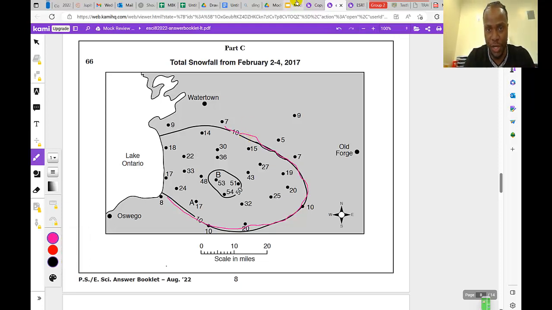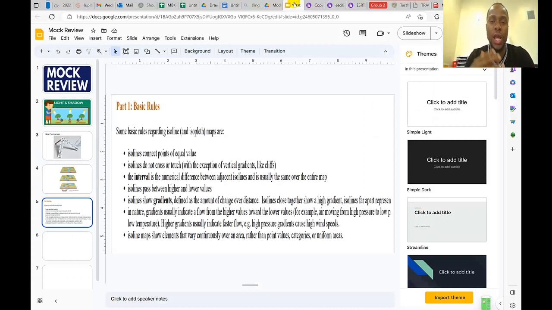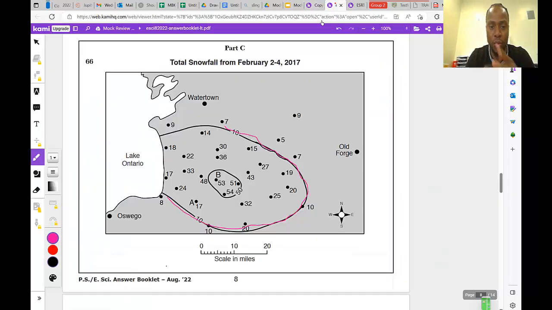So the question is asking us to draw the same line for 20-inch, 30-inch, and 40-inch. So we're going to follow some rules here. I'm just going to quickly review those rules, and then it should be easy from there on. First, isoline join places of equal value. So you want to make sure that the line is joining a place of only one value. If you look at the one that was given to us, it is joining places of 10 inches. So your 10 here must come and join with the other 10s all around. You can only join places of 10 all around. That's how you know you're correct.